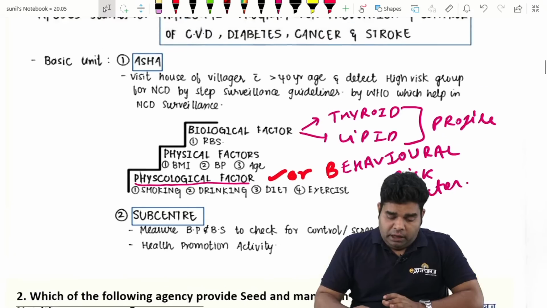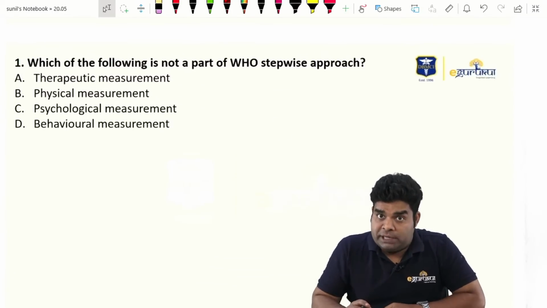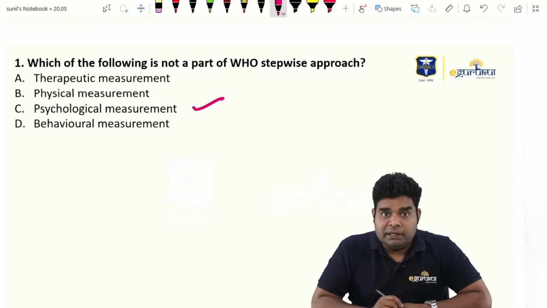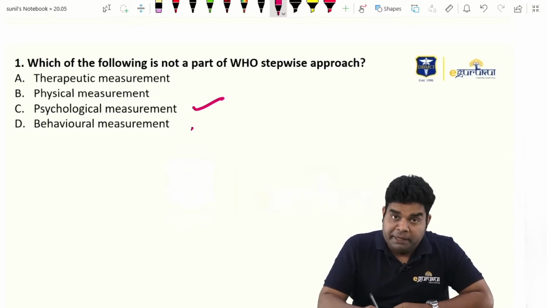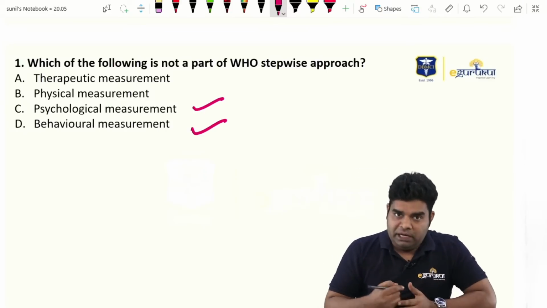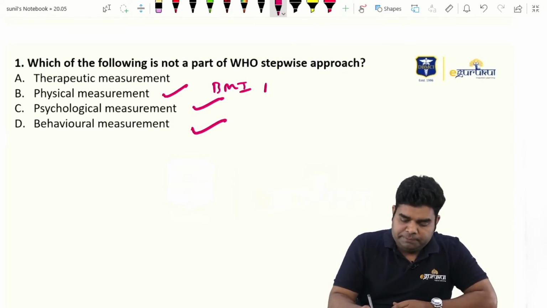So the question was: which of the following is not a part of WHO stepwise surveillance? As I said, the first is the psychological measurement, and in that we have the behavioral measurement. The second step was the physical measurement, where we were measuring the BMI and BP of the patient.